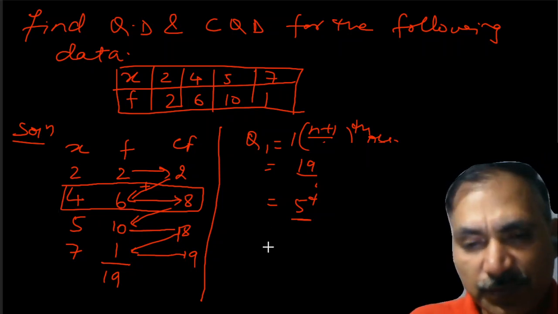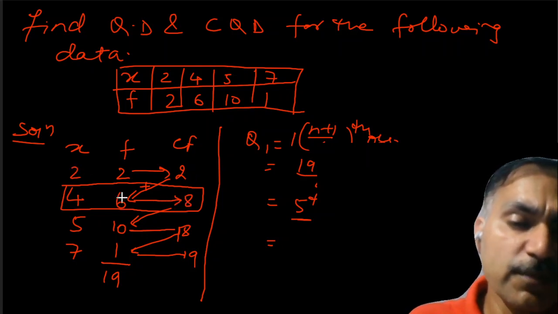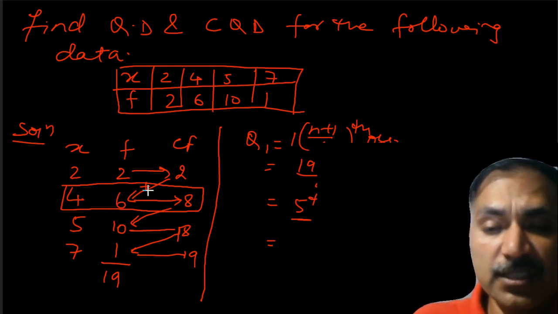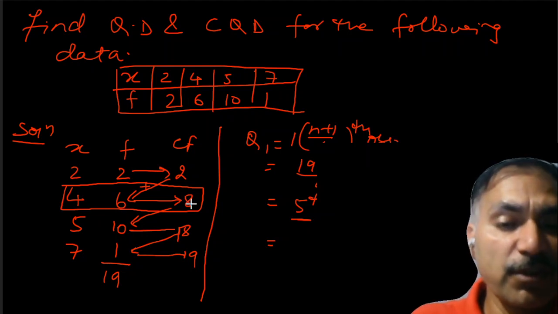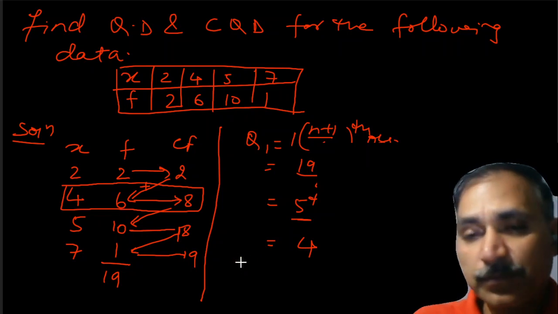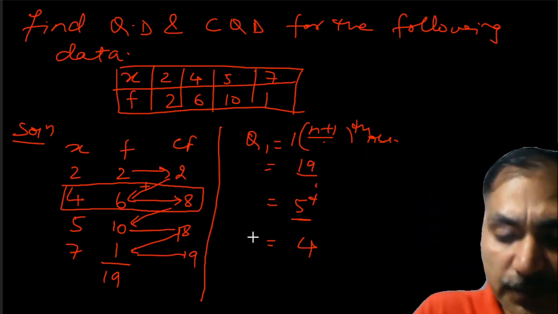Now here, the fifth observation. The first two observations are 2 to 8. It means that it is repeated 6 times here. So 4 is repeated 6 times. So here what is the answer? The fifth observation will fall under this highlighted area. That is going to be 4. Now coming to the next, we will calculate how to find out Q3.